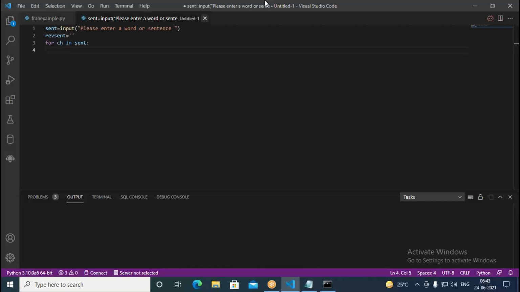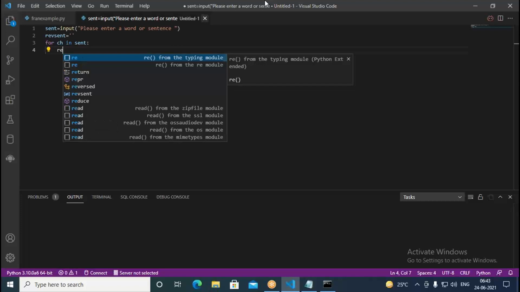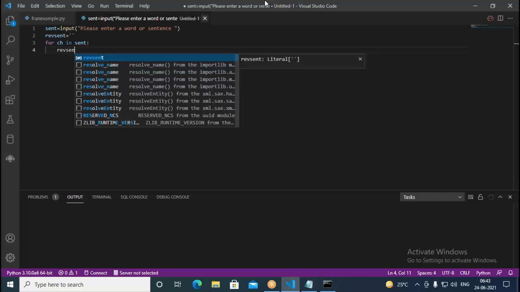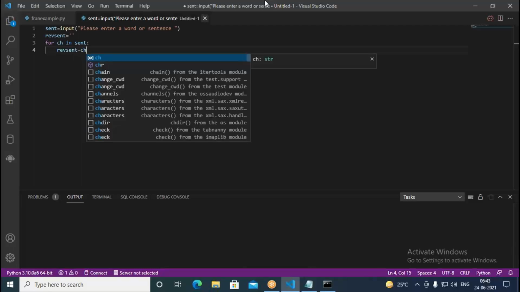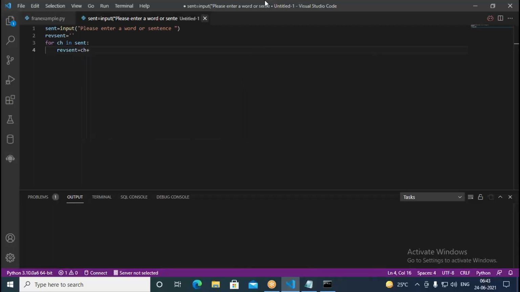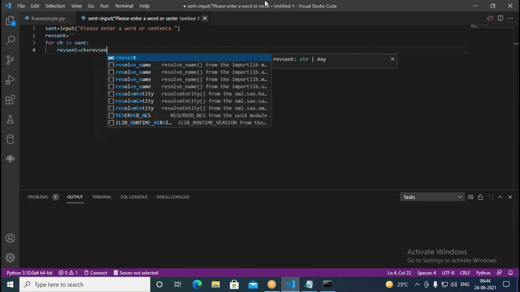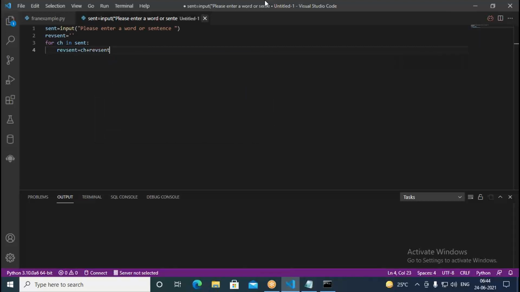Now here next what I do, I write rev sent equal to, here we write ch plus rev sent. Like this, I write it.